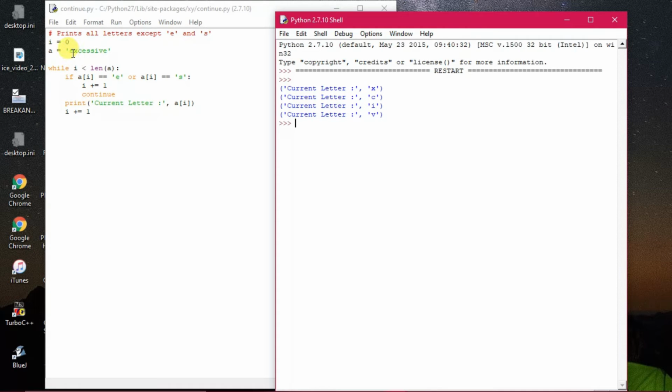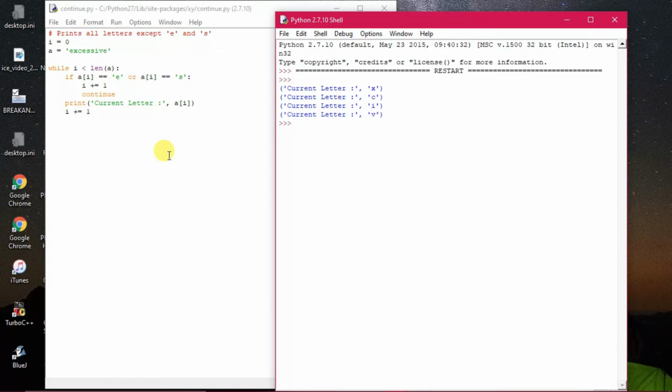Then the functioning goes on as usual, and len(A) means the length of the string. What is the length of the string? 1 2 3 4 5 6 7 8 9. So 9 is the length of the string, and the valid subscript range will be from 0 to 8. Wherever it finds E and S, whenever either of the conditions is true, it will not be printed. It will be sent back to the loop once again.